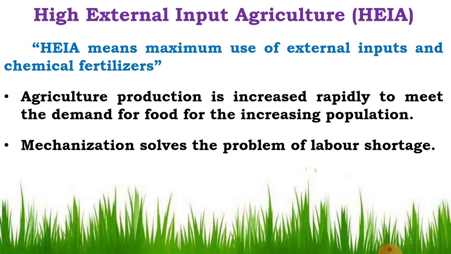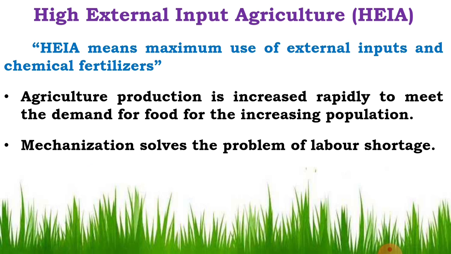In agriculture, production is increased rapidly to meet the demand for food for the increasing population. The main aim of HEI is to increase agriculture production. Day by day the population of our country increases, so agriculture production is increased rapidly to meet the demand of the present generation for food for the increasing population. That is the main aim of HEI.